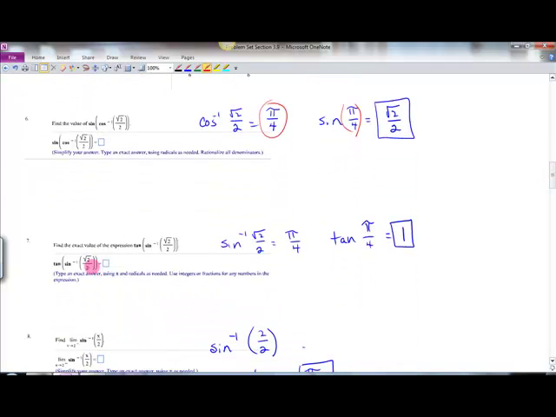Same thing here, tan of inverse sine. Inverse sine of that is again pi over 4. Tan of pi over 4 is 1.